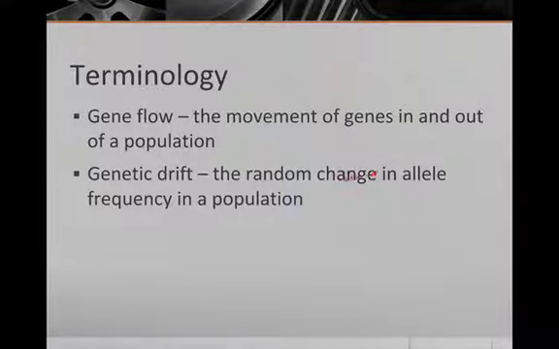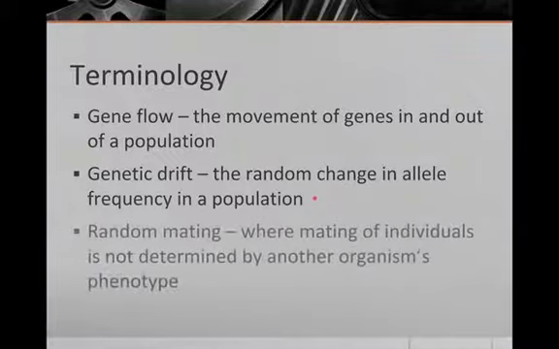Now, genetic drift. This is the random change in the allele frequency in a population. Think of an allele frequency like blue eyes. Okay, let's say in Las Vegas, 50 years ago, 90% of the people here had blue eyes. But genetic drift happens. Now, let's say only 30% of the people have blue eyes. That's genetic drift, kind of just random changes in how frequent a certain characteristic is.